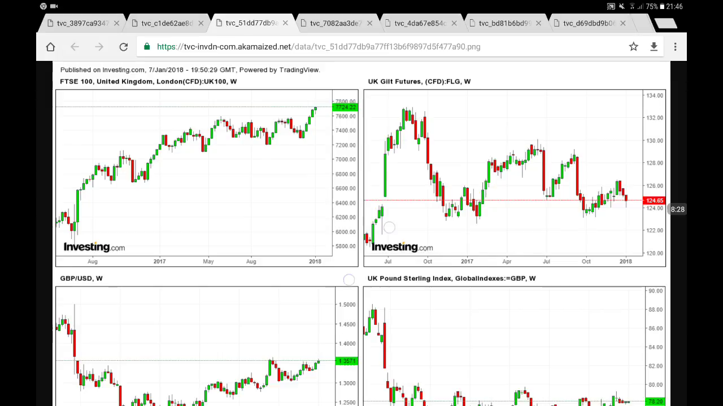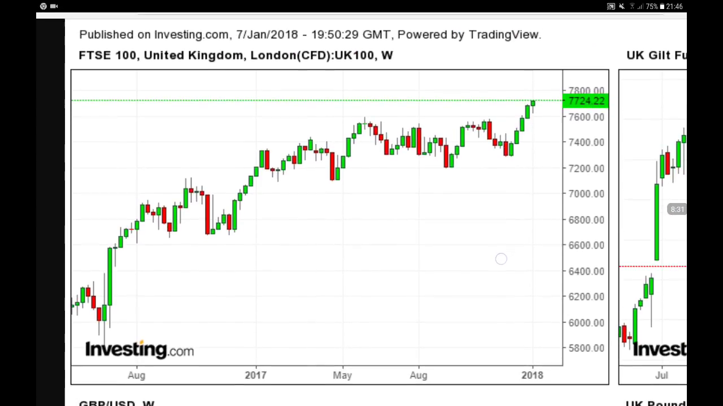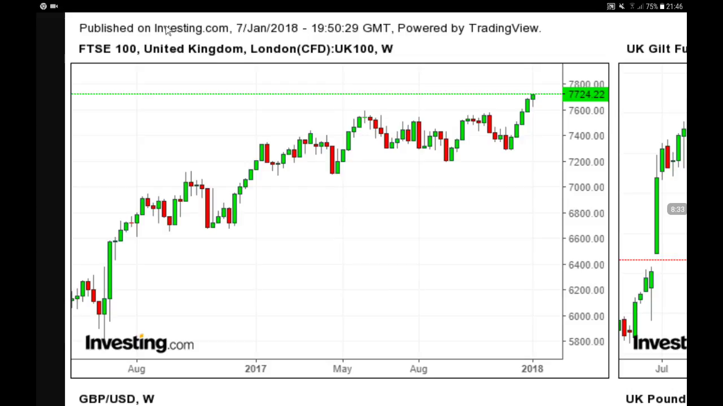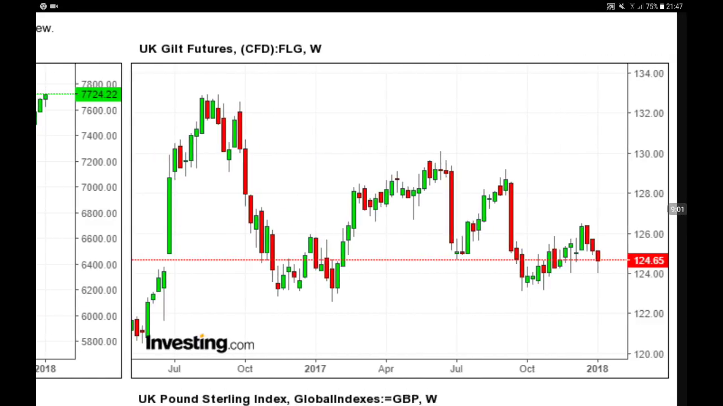Now let's go towards Europe, and let's begin with Great Britain. First of all, let's have a look at the FTSE 100, the major UK index. Now we are clearly above 7,600 points, and now we are at 7,724 points. Let's see if next week is going to have a continuation. So beginning 2018 very strongly, very bullish for the UK equities.